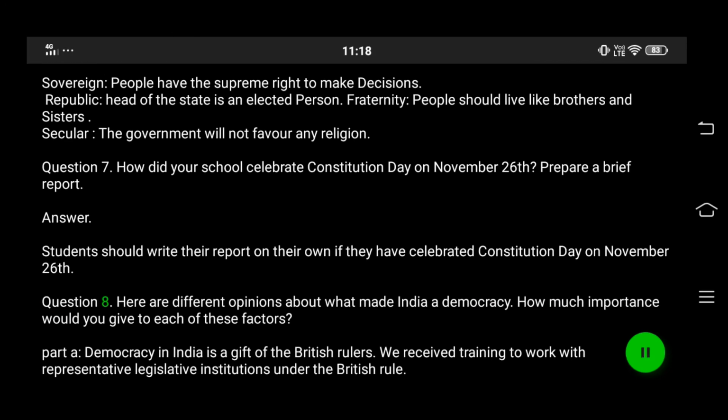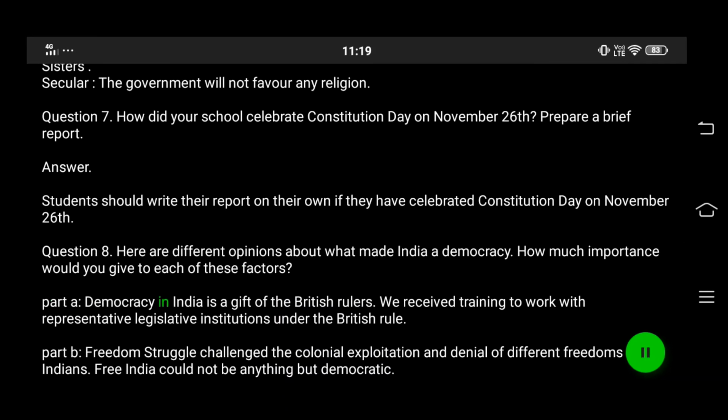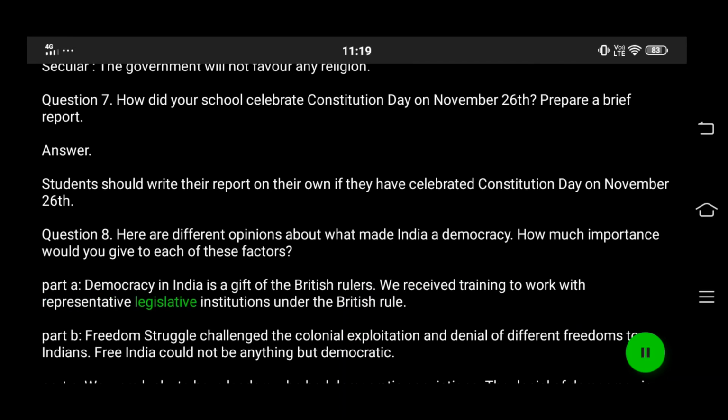Question 8. Here are different opinions about what made India a democracy. How much importance would you give to each of these factors? Part A. Democracy in India is a gift of the British rulers. We received training to work with representative legislative institutions under the British rule.